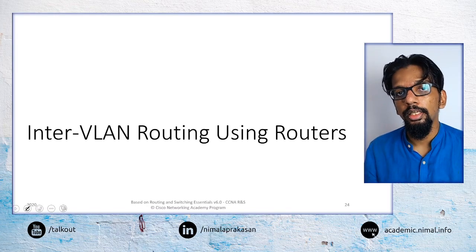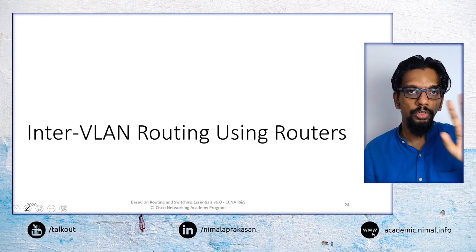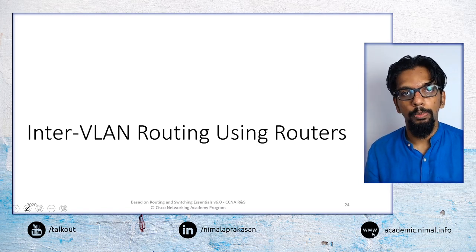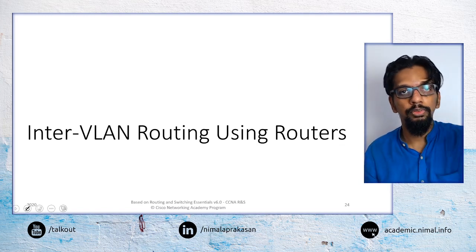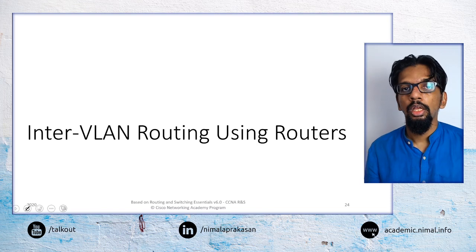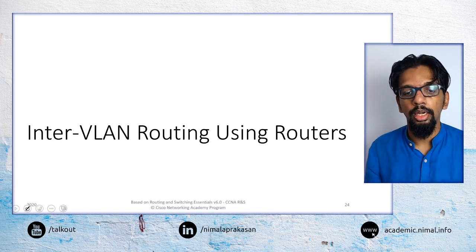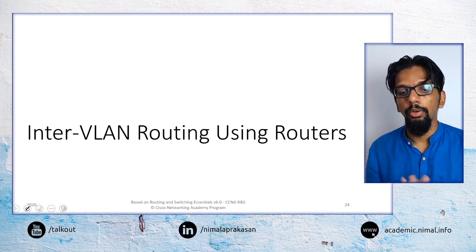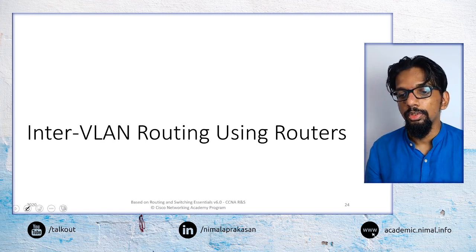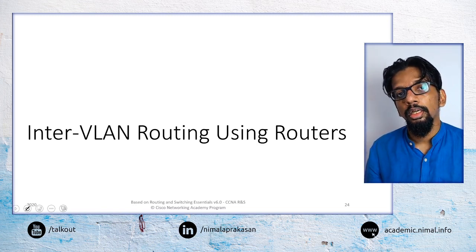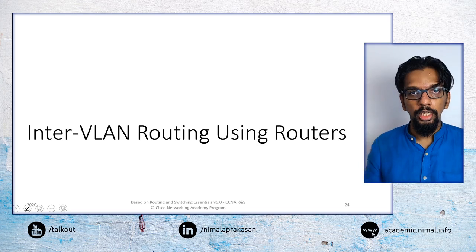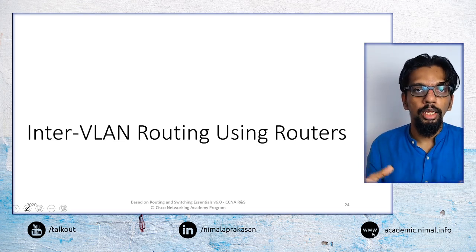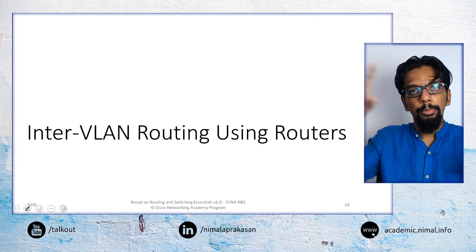So the next thing that we can look at is, once we have configured the switches properly, we have created a number of VLANs. So now the network traffic can function without any issues. But once we create these VLANs, what we end up with is separate networks.